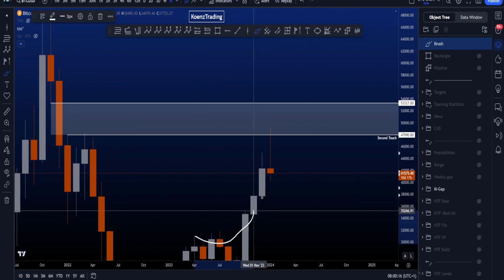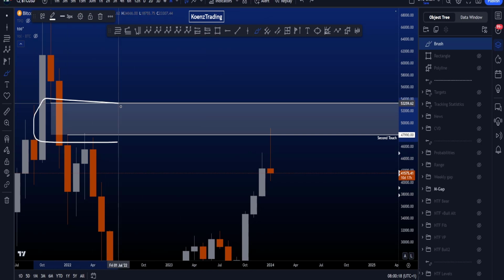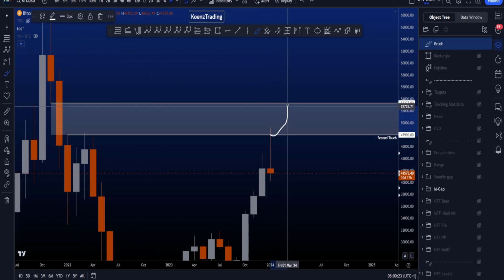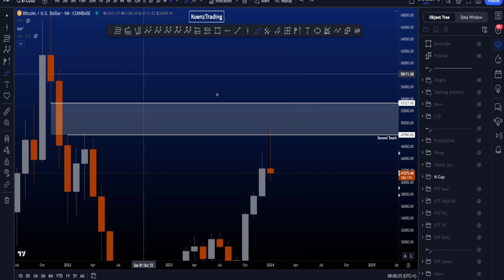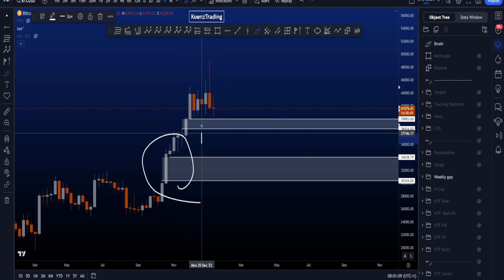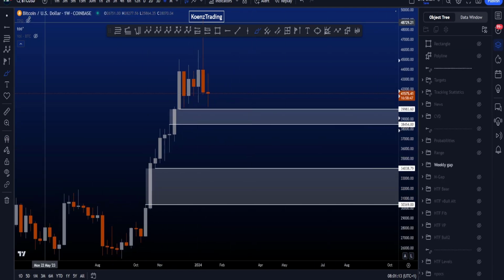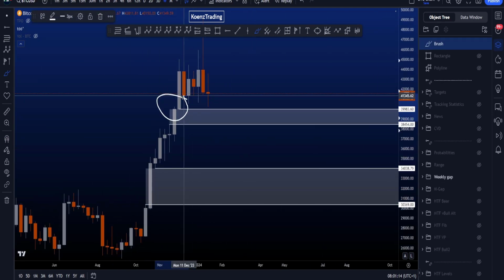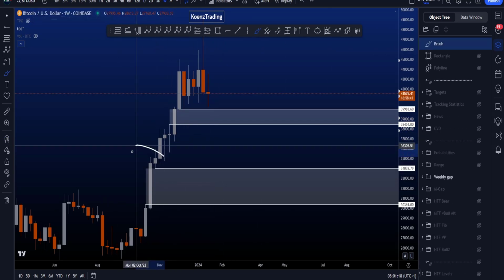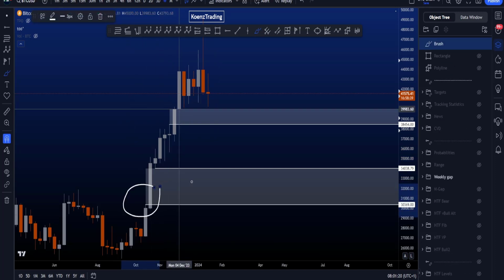However, price now came back and hit this gap for the second time, which does increase the probabilities to fill this gap towards the upside to 53.3k. On the weekly chart, we also have two gaps that can act as support. The first one here is from pretty much 40k to 38.5k, and the second one from 34k to 30k.